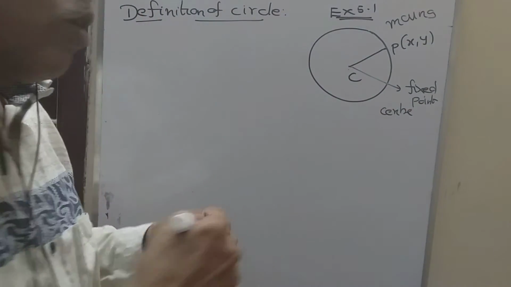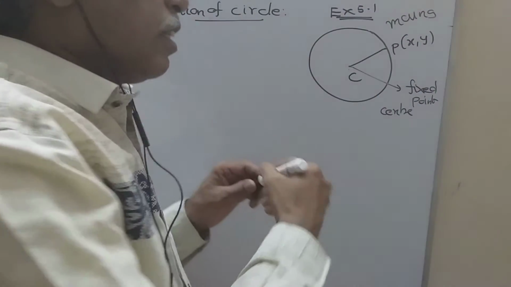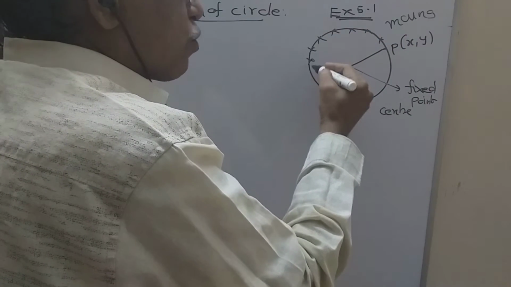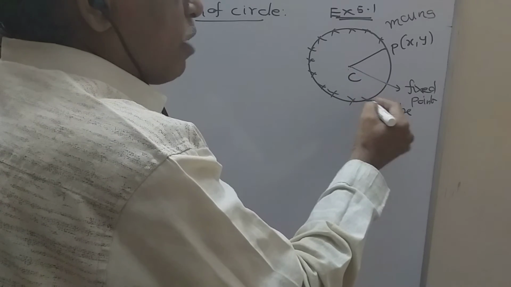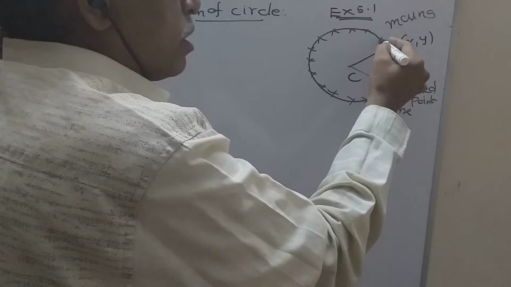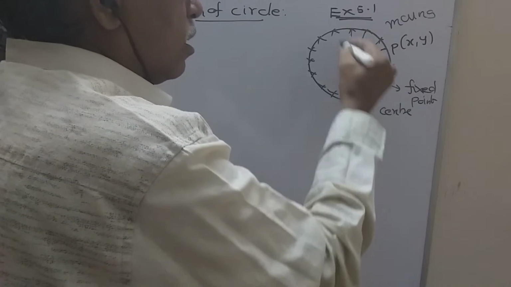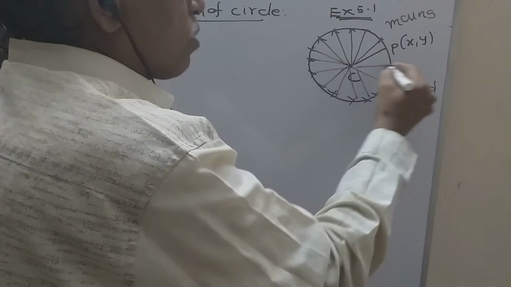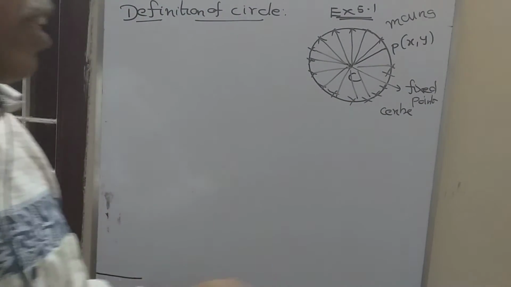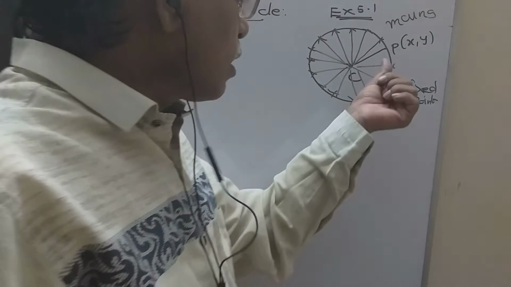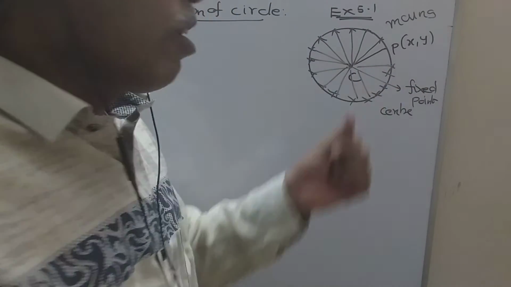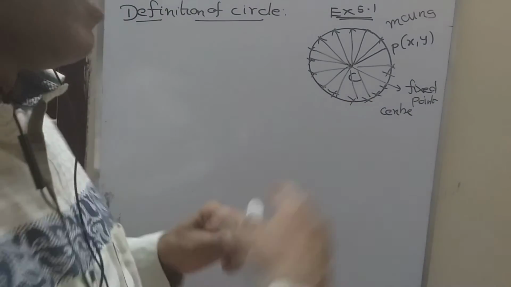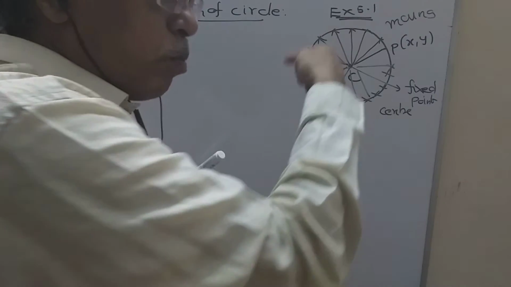So what is the definition I told? The locus of this point, meaning the path traced by this point, such that its distance from the fixed point is always constant. That means if you join this fixed point, this distance is always constant, known as the radius of the circle. You might have seen the cycle wheel. All the rims are attached to the center of the cycle wheel. So that center point is known as the fixed point C, and this P is known as the moving point.